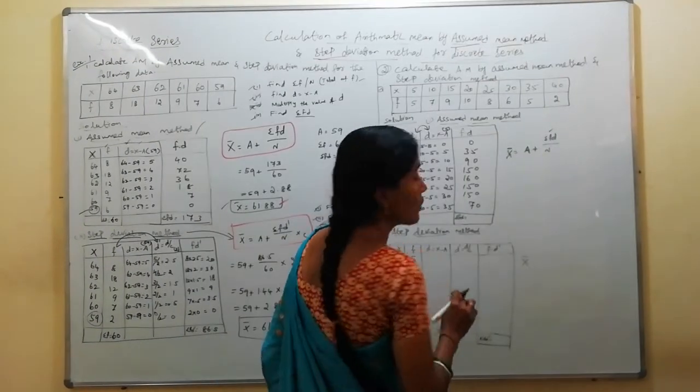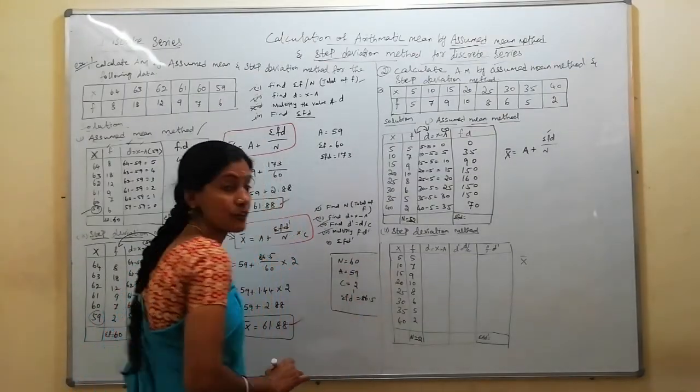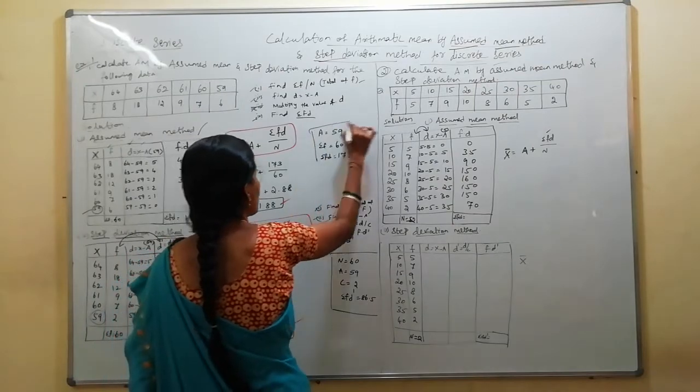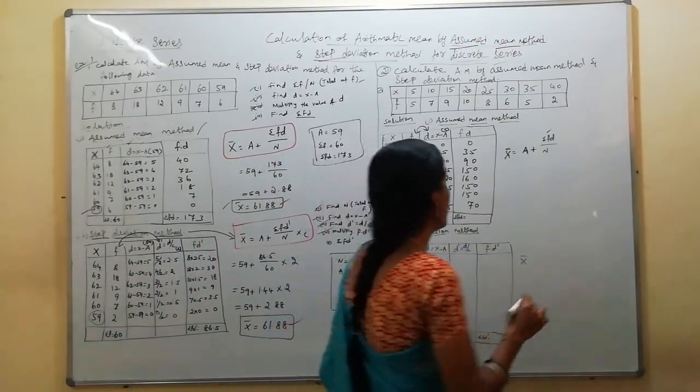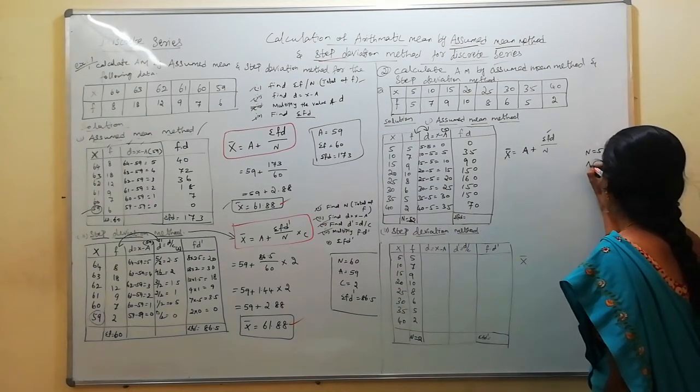I got it. Now what you should do to make it simple, write the values separately to substitute with the formula. That will be easy to do the calculation, ma. This is a simple way to do the calculation. N, how much did I get? 52. Assumed value, what have I assumed? A small number in the x.